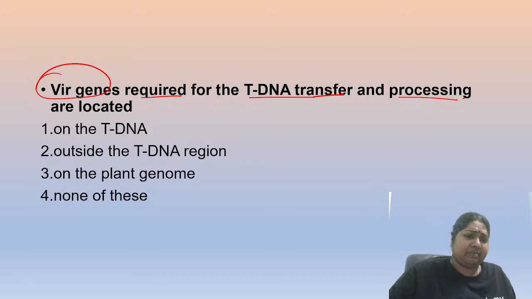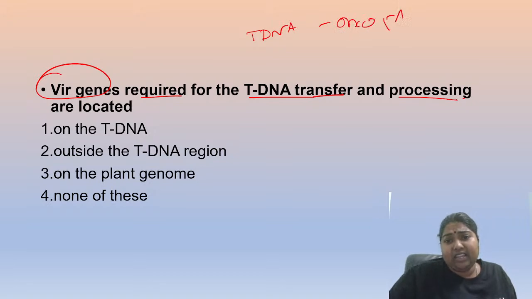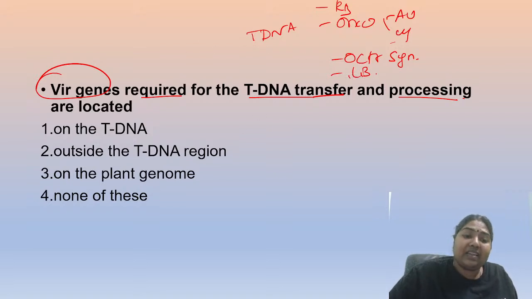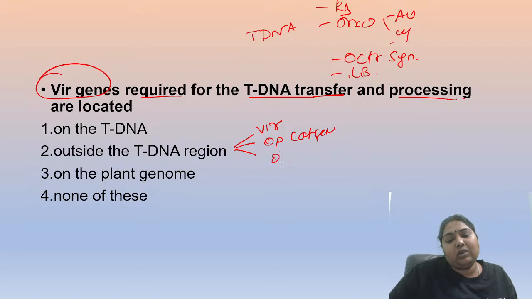Fantastic everyone. Yes. I told you in tDNA, maximum you have the oncogenes like your auxin, cytokinin. You have your octopine synthesis gene. You have the right and the left border. That's all you have. So outside it only you have the virulence gene. You have the opine catabolism gene as well as this origin gene.